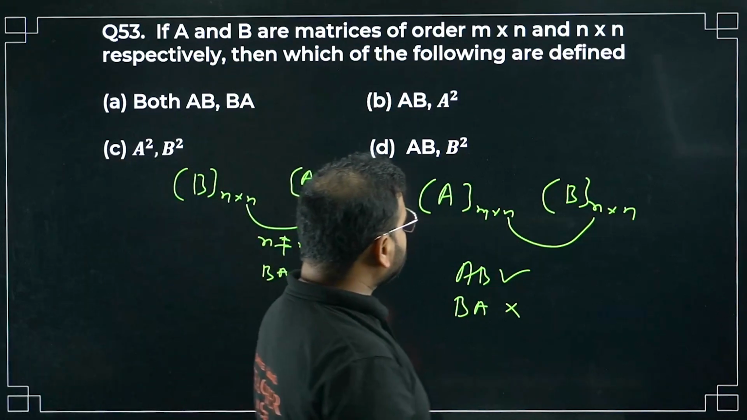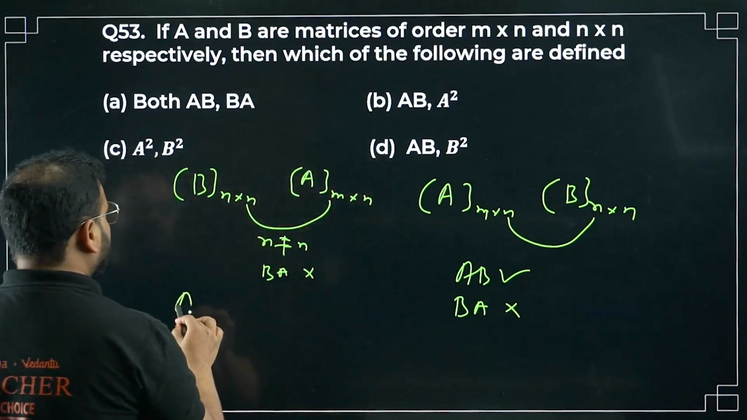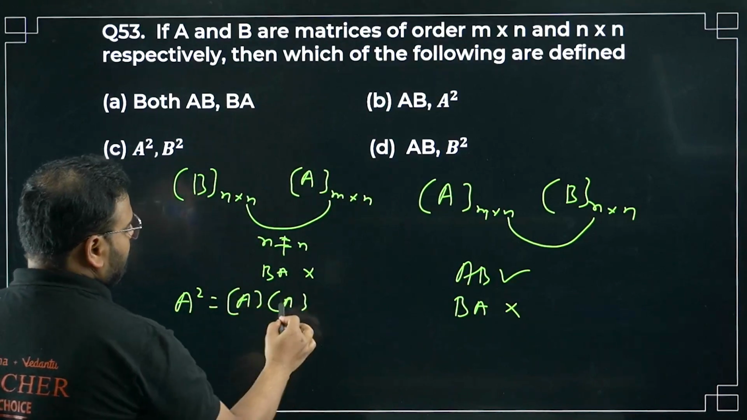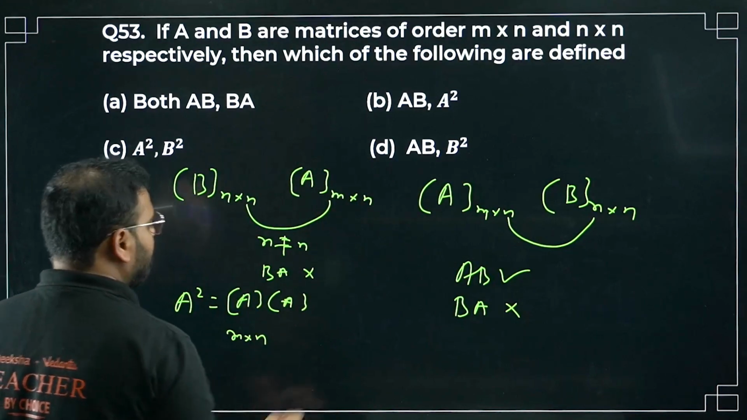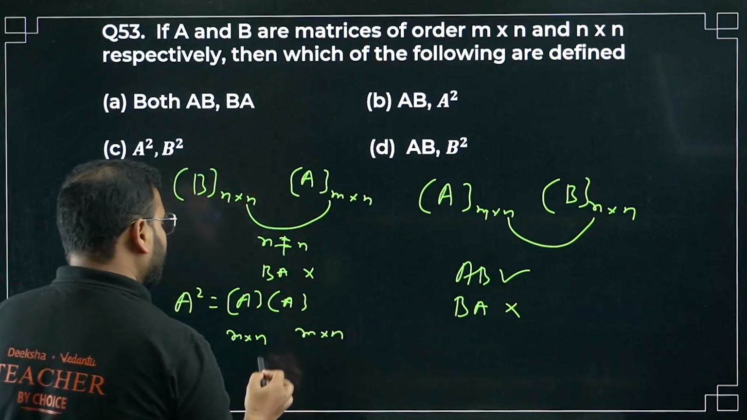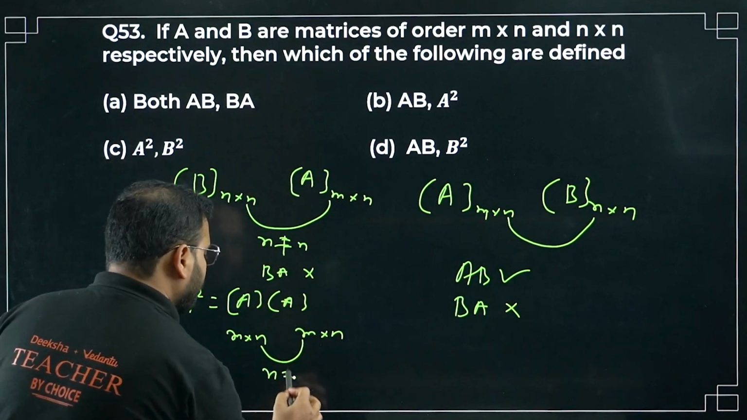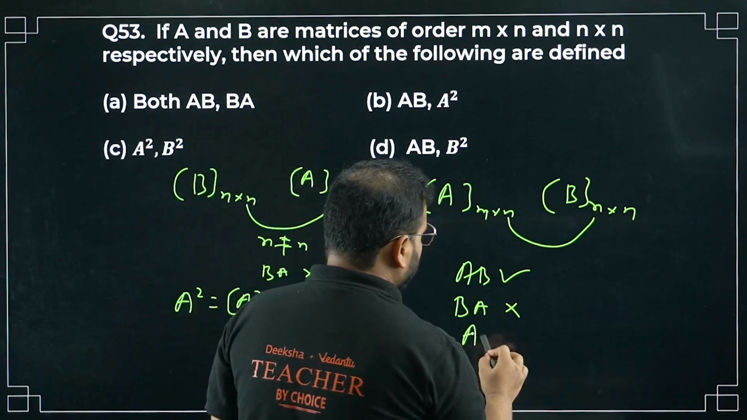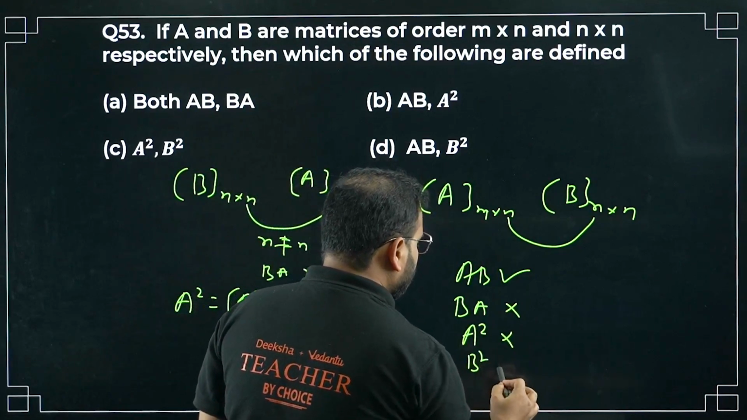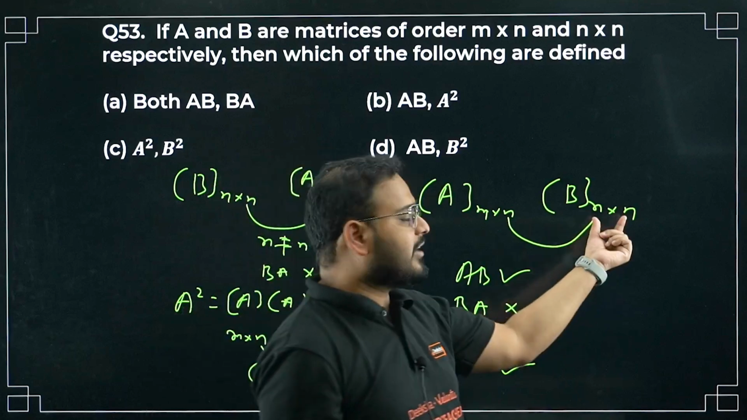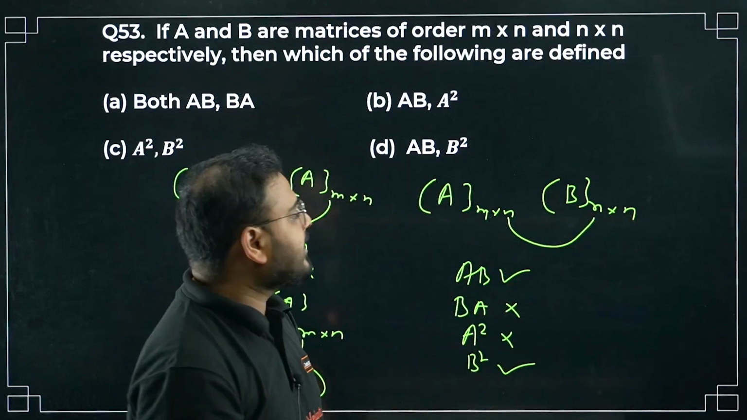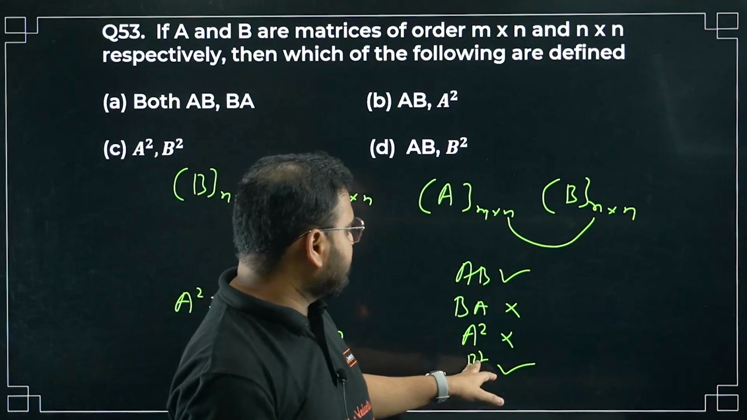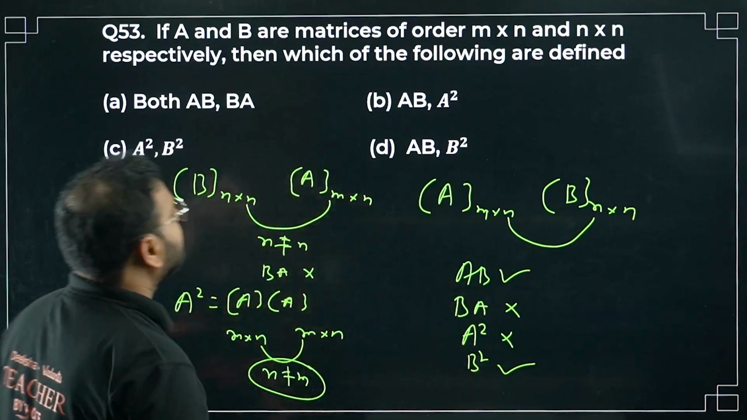Can you find A square? A square is A into A. We have m cross n over here and m cross n over here, again giving n and m. When n is not equal to m, A square is also not possible. What about B square? Possible. We have a square matrix, n cross n, and we can take the square of a square matrix. It will be n and n all the time. So B square is okay, AB is okay. Option is option D.